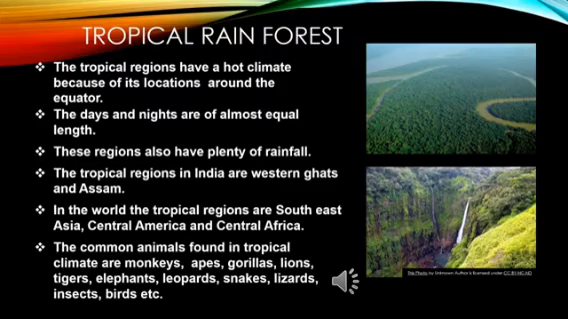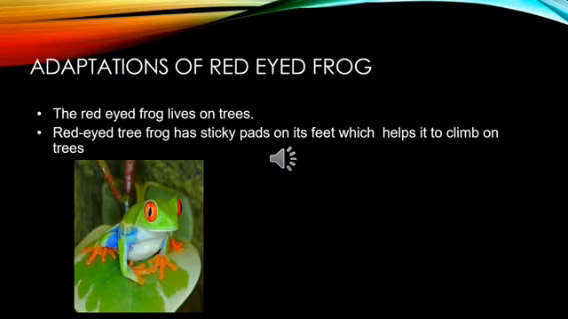In Central America, you have the Amazon forest, very well known for its rainforests. The common animals which are found in this region are monkeys, apes, gorillas, lions. So they have a wide variety of animals living in these rainforests. Now, children, look at this picture. This is a red-eyed frog, which is usually found in the rainforests of Central America.